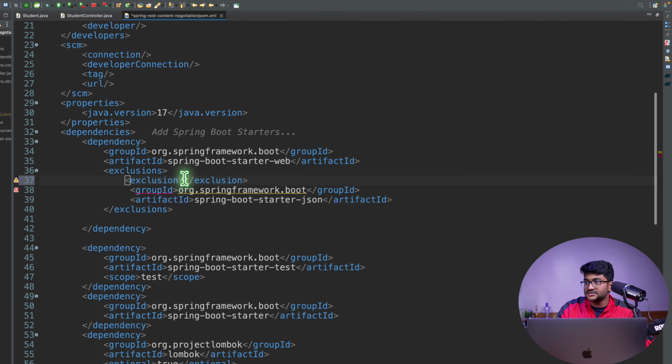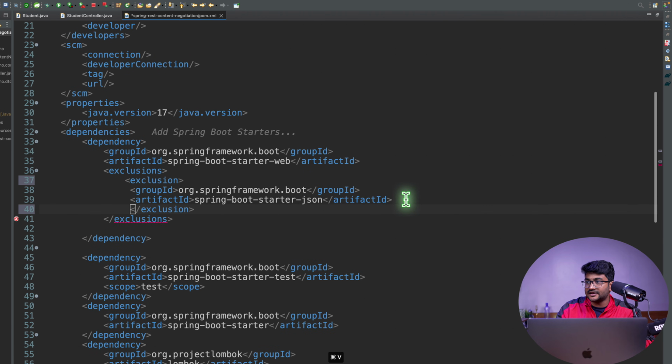After exclusions, you have to write exclusion, and here you have to specify whatever you want to exclude. Let's say I want to exclude this artifact, the Spring Boot starter JSON.